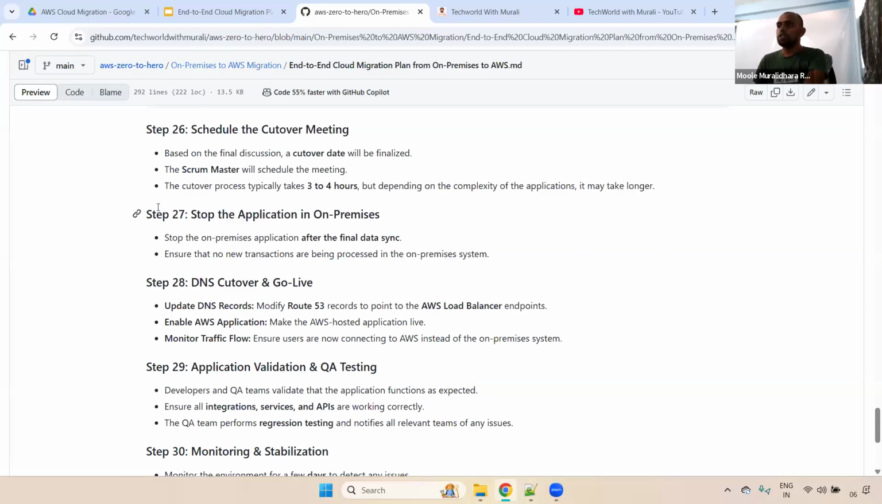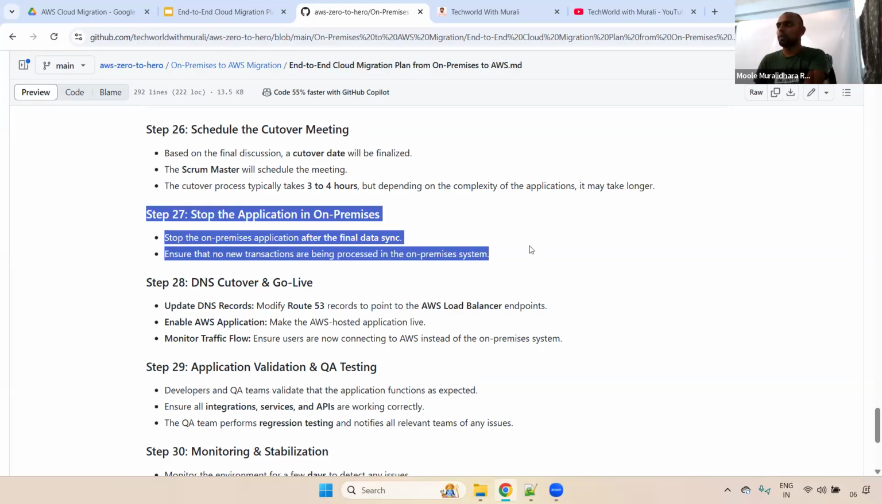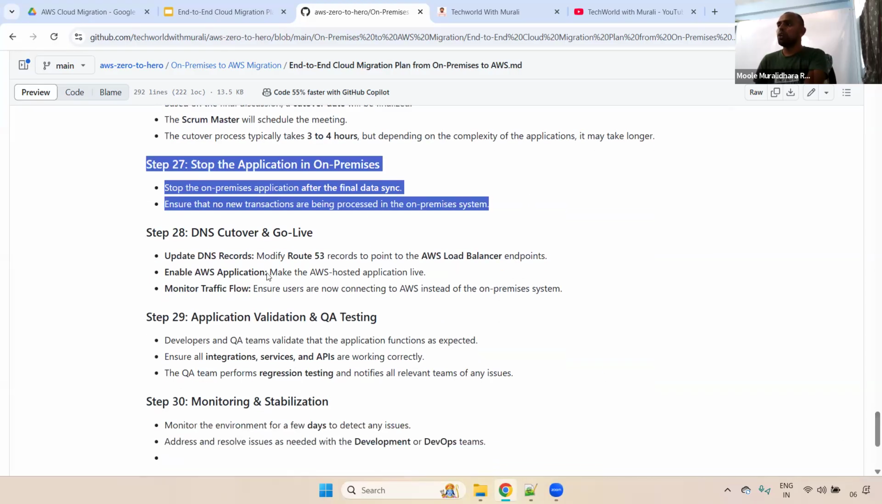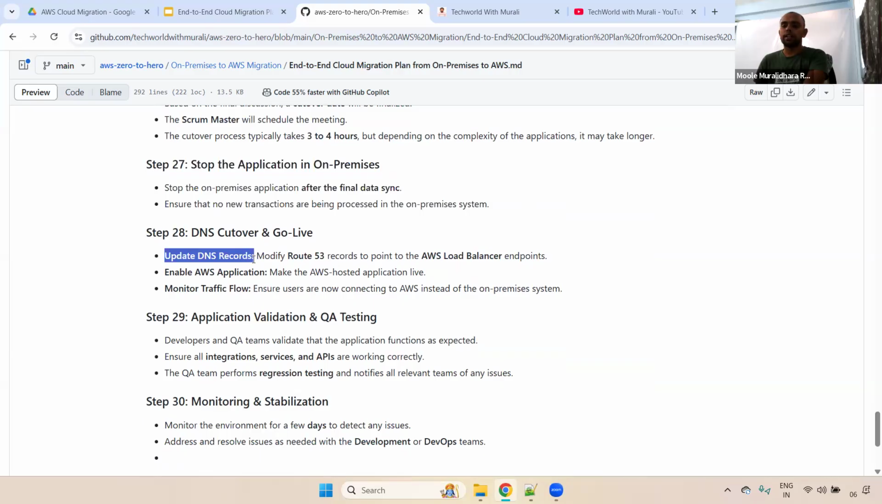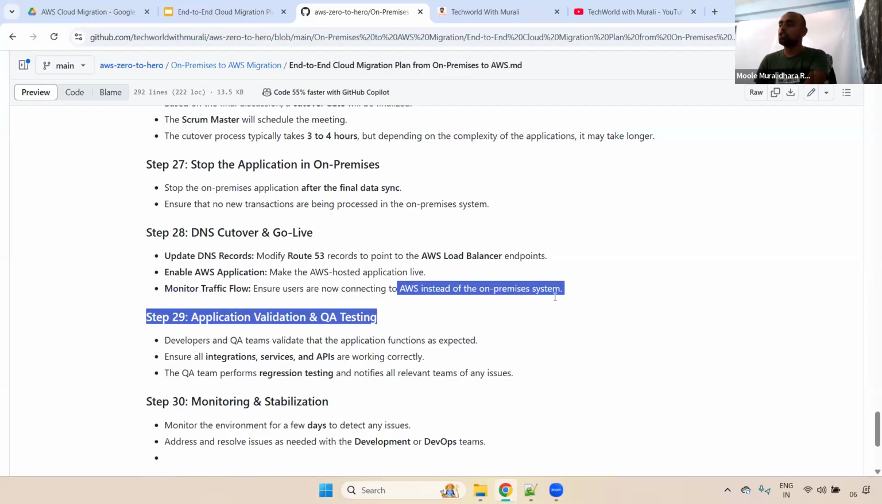Okay, clear. So this part is clear, right? Step 27, super. Now step 28: we will update the DNS records. Here you have to remember, before step 28, we will bring up the application first, and then we'll update the records. Modify the Route 53 record to point to the AWS load balancer endpoint. Then we'll monitor the traffic flow, whether it is going to on-premises or AWS. It should go to AWS only instead of on-premises.